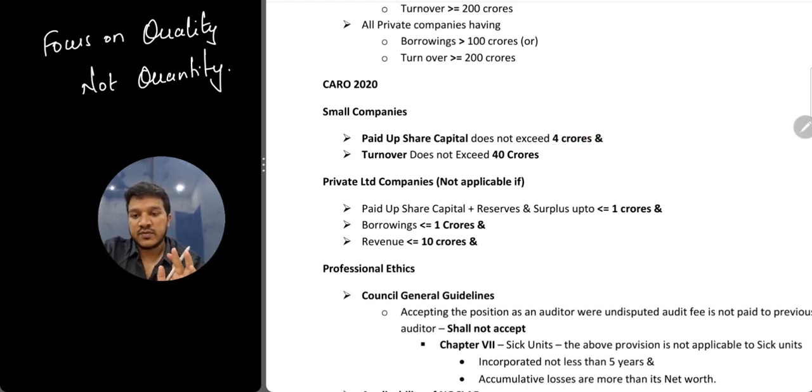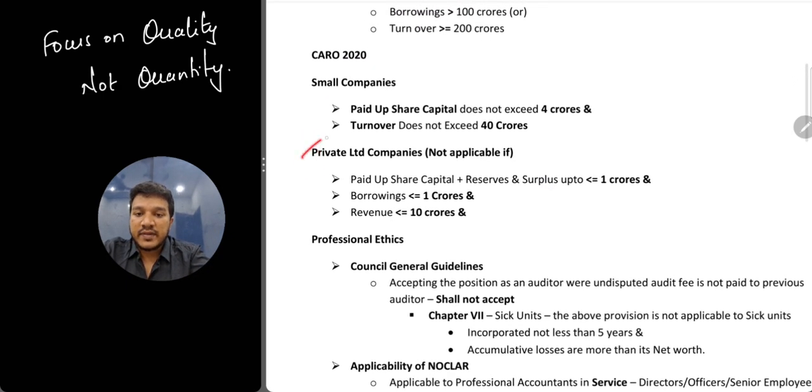If it is 4 crores, it's fine, still a small company. If it is 40 crores, still a small company only. Okay, if it exceeds that, only then it will not be treated as a small company. So your small company point is clear. Other one is your private limited company. In the CARO applicability only, there is one point regarding private limited companies.